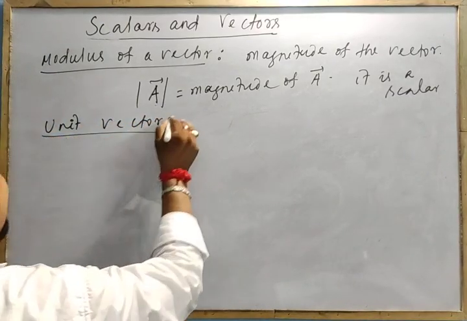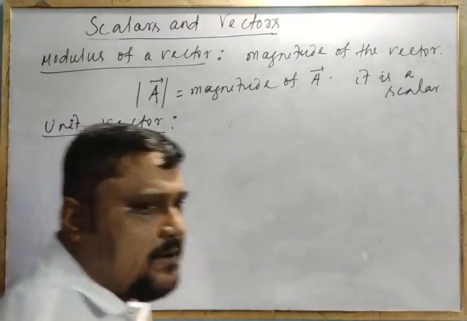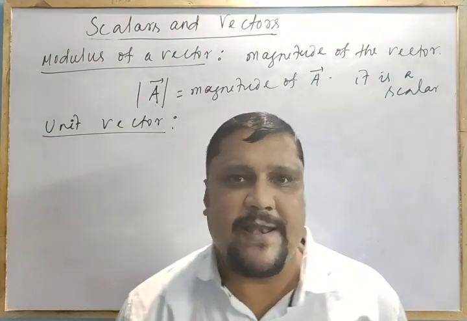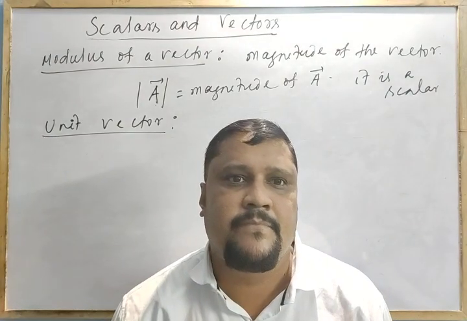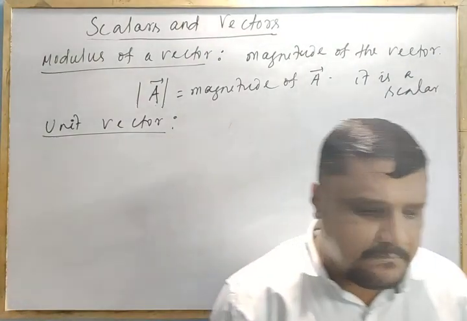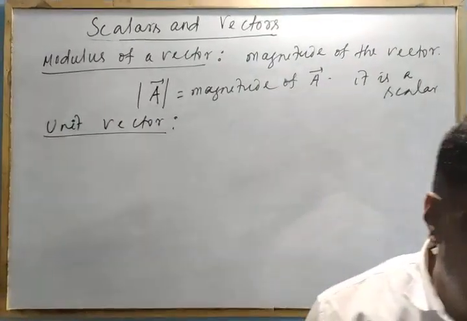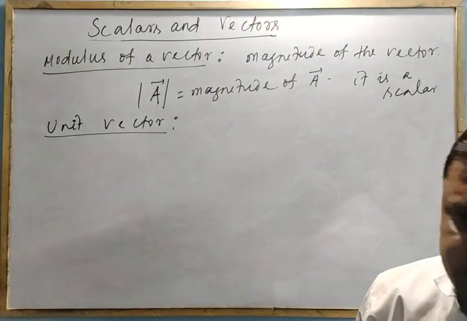Next we will go to another one called the unit vector. That is the most important thing. What is this unit vector? Unit means one. The name itself says unit, one. Here unit means one. Means a unit vector is a vector of unit magnitude.